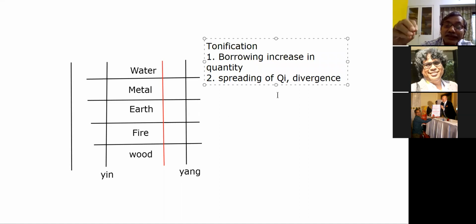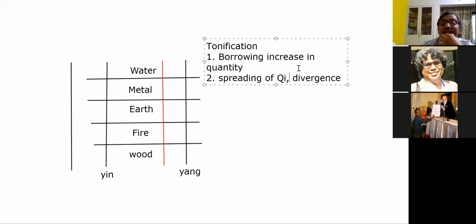And convergence will be if it is brought down from all around to one place, that is called sedation. And if it is diverged from one place, which is taken and spread out, this is tonification. Okay, you got it?